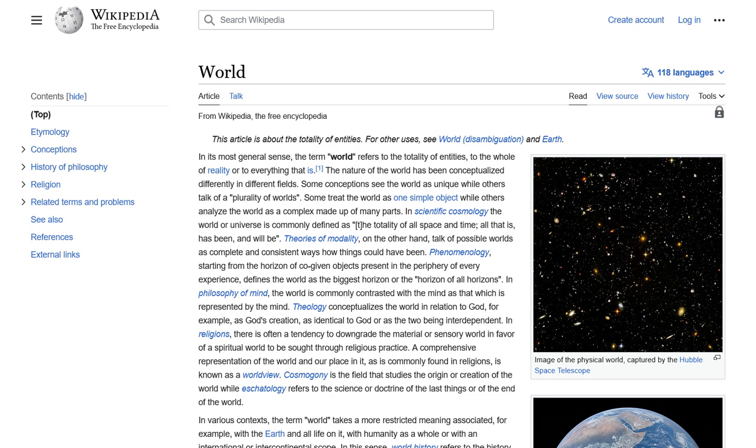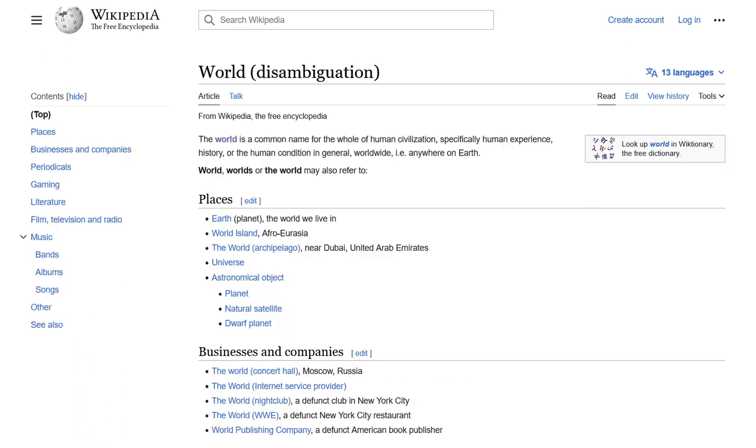The current page is about the concept of world and its various meanings in different fields. There are many links provided, but none of them directly related to Adolf Hitler. Therefore, we are currently far from the Adolf Hitler article. To get closer, I suggest clicking on link number 2, World, Disambiguation, because the term world can be used in many contexts, and it is possible that the disambiguation page has a link related to Adolf Hitler.